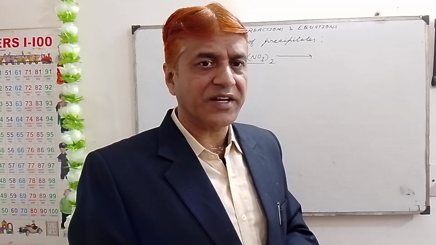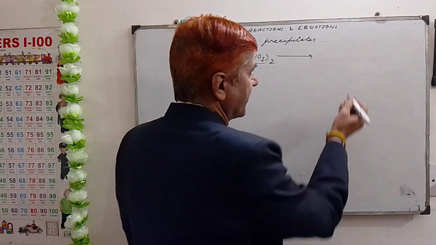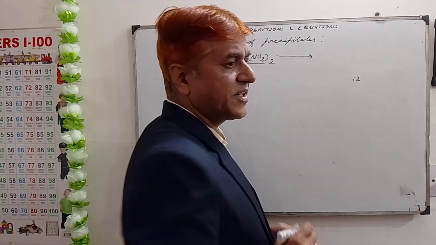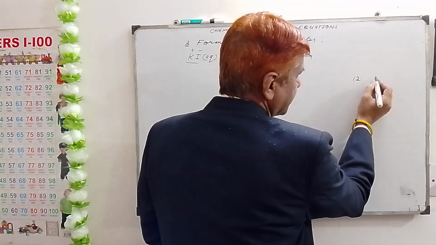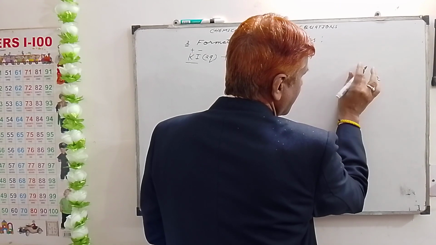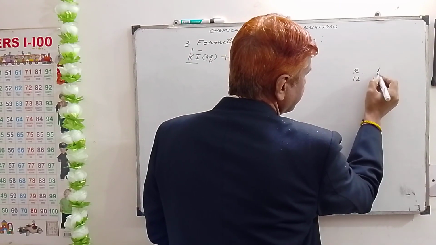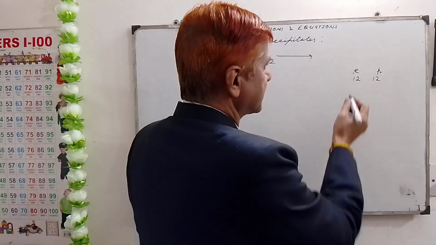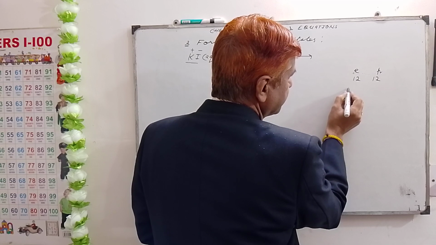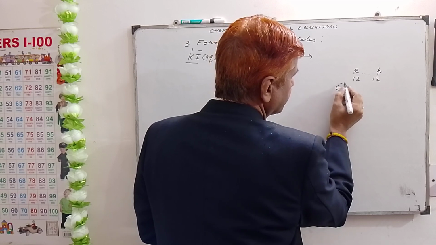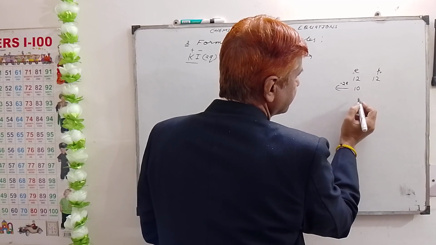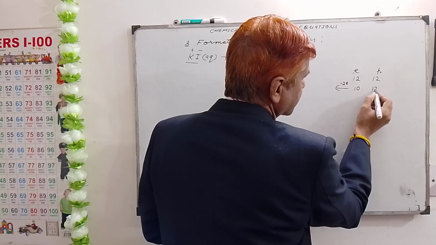For example, if a metal atom has 12 electrons, it also has 12 protons. Now if this atom gives away 2 electrons, it now has 10 electrons and 12 protons.